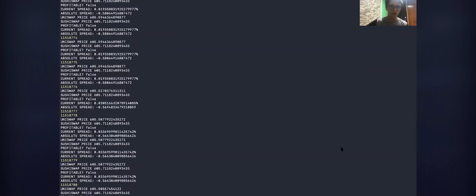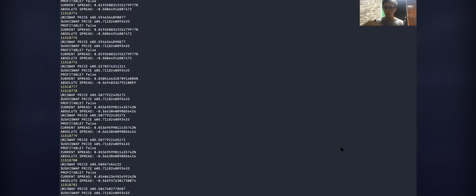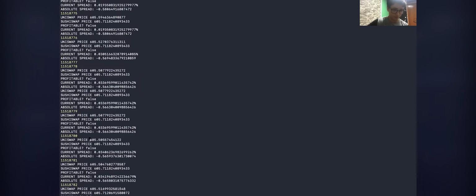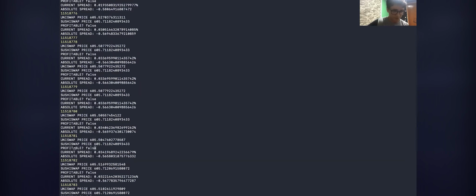So every new block, I run an algorithm which checks many things like current price, spread, and whether it's a profitable transaction or not. As you can see, those numbers being logged are the current block in the Ethereum network. This is the Ethereum price on Uniswap in DAI. This is the Ethereum SushiSwap price, also in DAI. The algorithm also says whether it's a profitable operation or not. The current spread is basically the difference from the SushiSwap price to the Uniswap price. Right now it's 0.03% higher on SushiSwap.